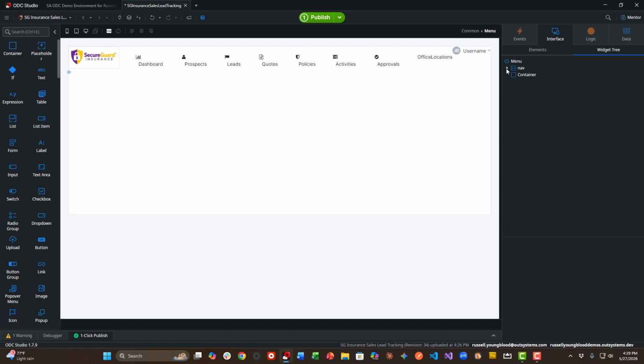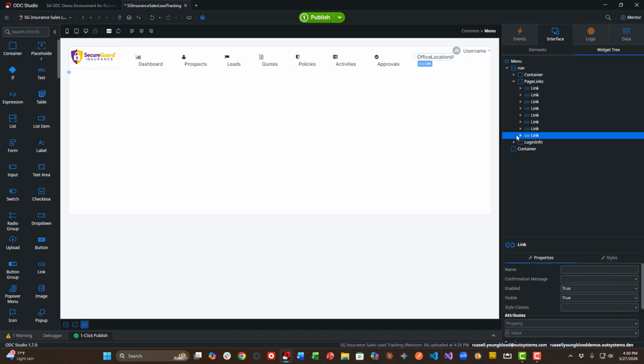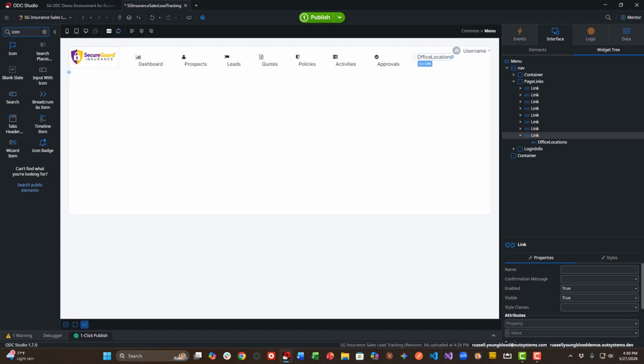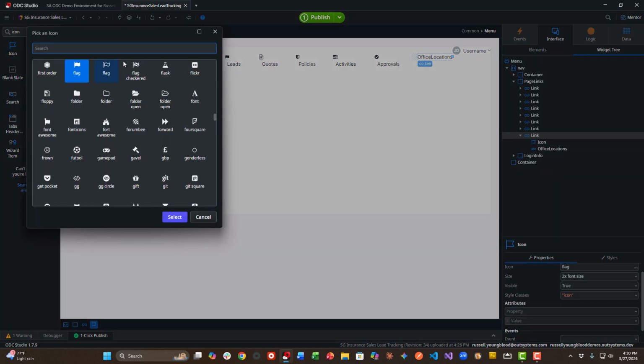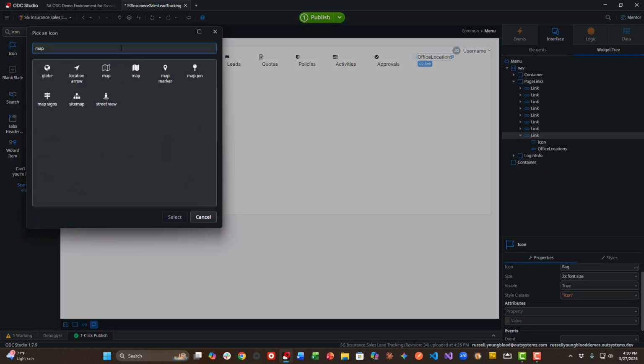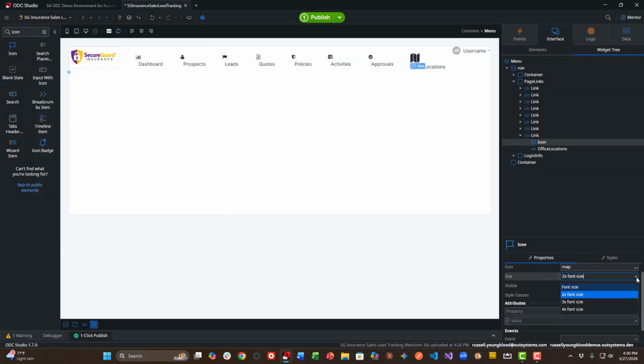In the IDE, we can also adjust the link by adding an icon. This is pretty simple. So on the toolbar to the left, we'll search real quick, grab an icon, add it. We don't have to go back to Mentor. We don't have to go back to our prompting for this. We can just make a surgical change here within the IDE and update the menu item and then add an icon to the menu.